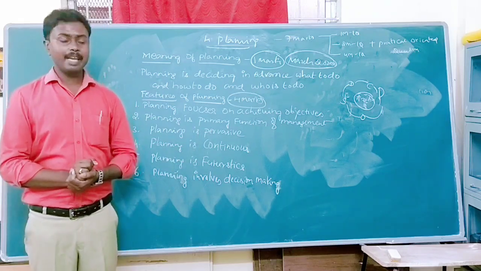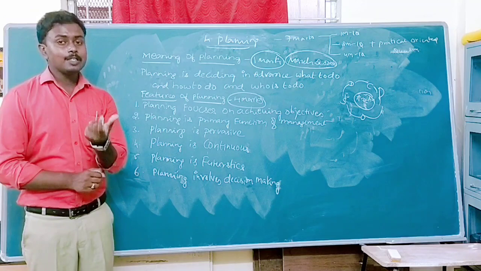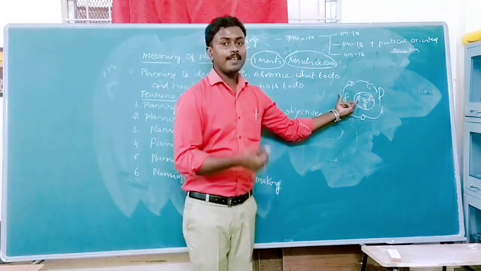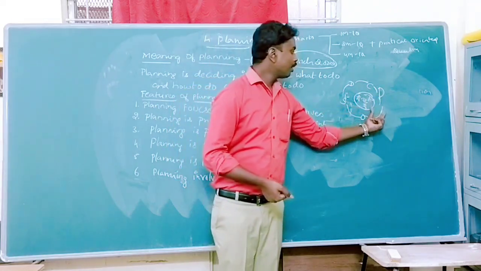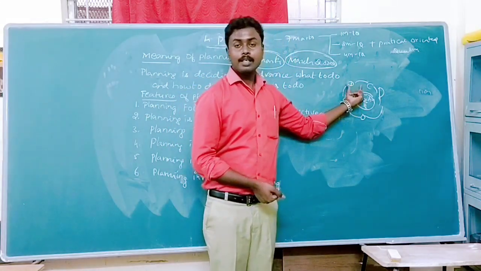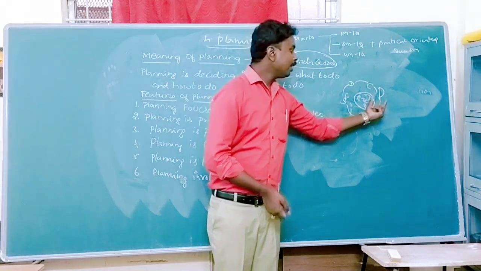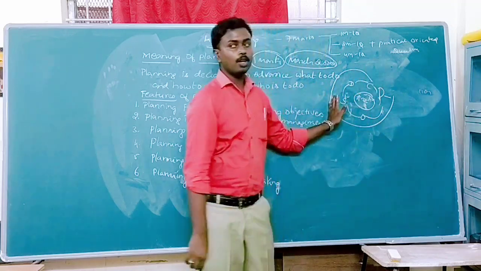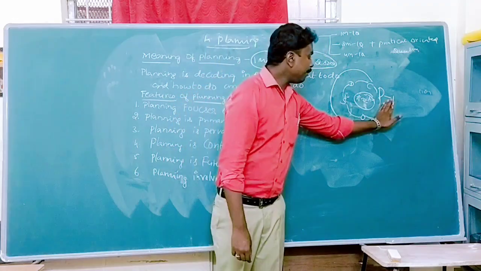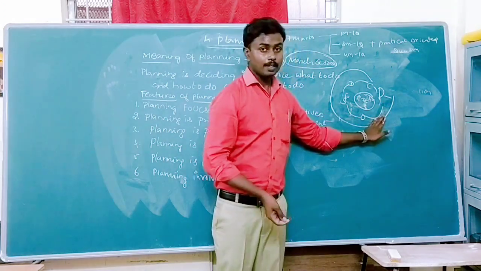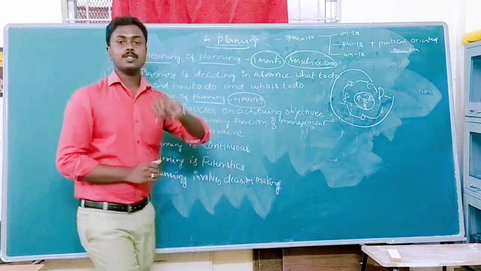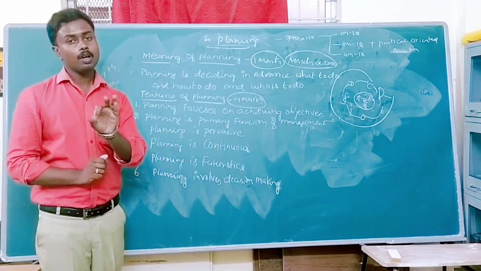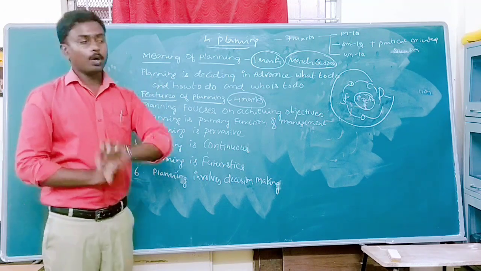I already explained that planning is a base for all other functions of management. In management we have 5 functions: planning, organizing, staffing, directing and controlling. That means planning is the base for all the remaining functions. In organizing, we have to make the organization structure, which will decide the success or profit of the organization.